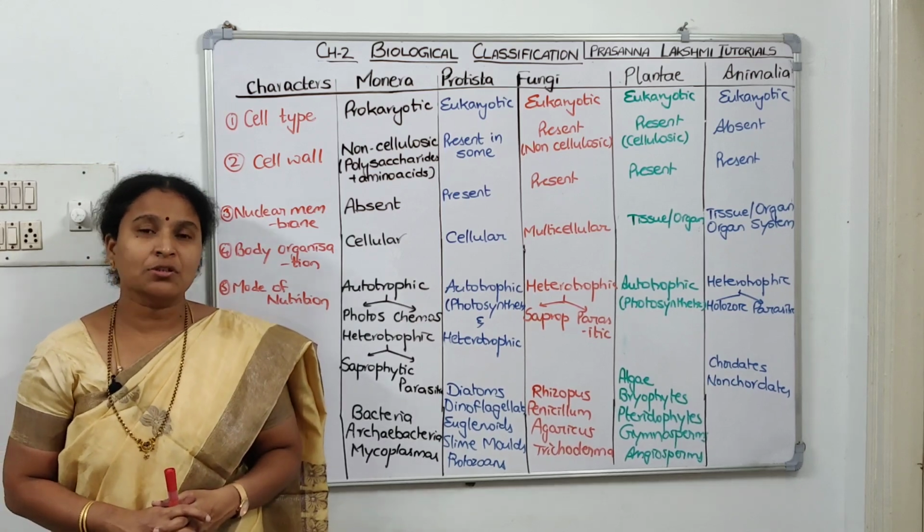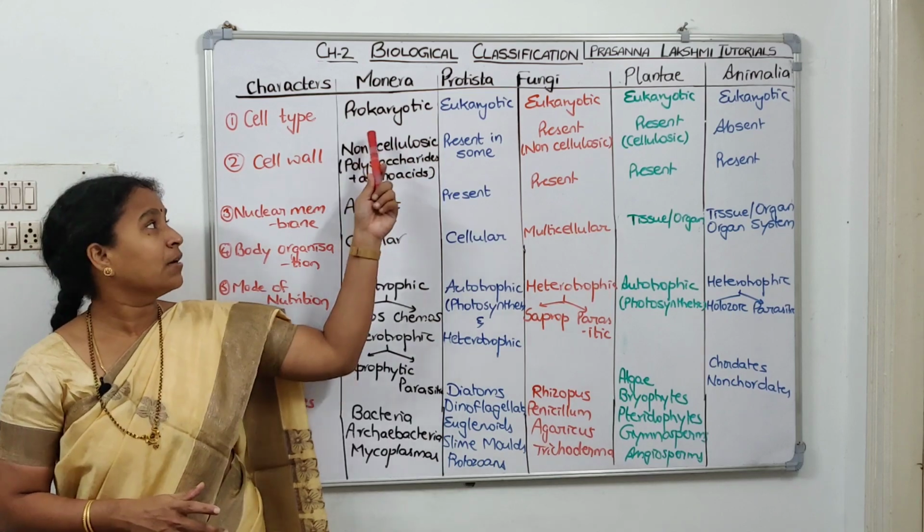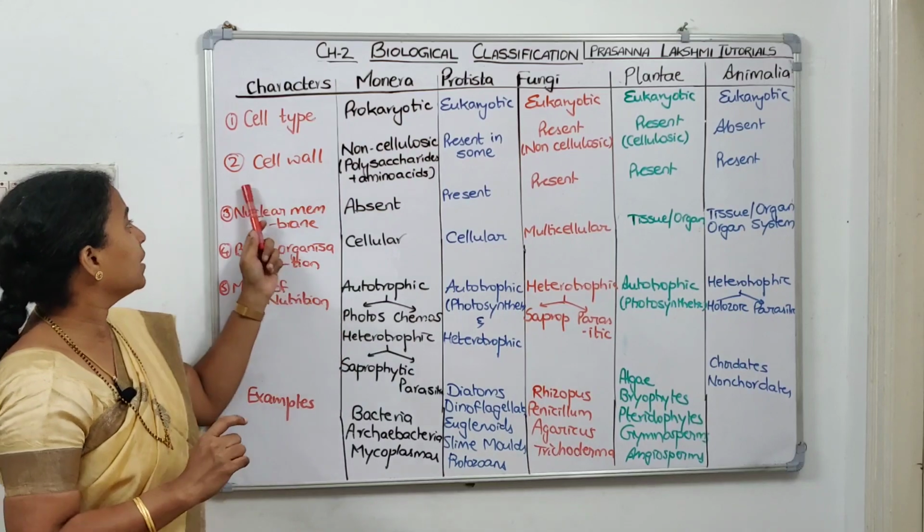So they can ask a question on Whittaker's classification: how many prokaryotic kingdoms are there? The answer is 1, Monera. How many eukaryotic kingdoms are there? 4 kingdoms. Now the second point is cell wall.